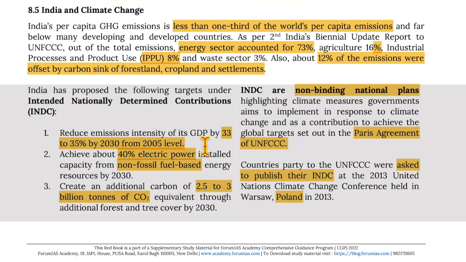Reduce emission intensity of GDP by 33 to 35%. This has been increased to 45% by 2030 from 2005 level. Achieve about 40% electric power installed capacity from non-fossil fuel based energy sources. This has been increased to, I think, 50% or 55% by 2030. Create an additional sink of 2.5 to 3 billion tons of CO2 equivalent through additional forest cover by 2030. This remains the same.